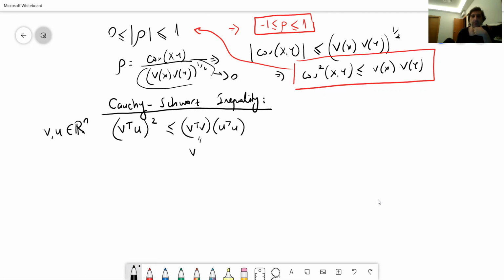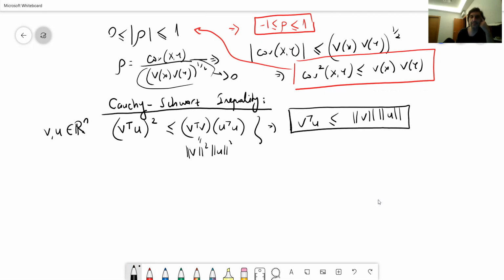You can also call this v squared and u squared. So in other words, v transpose times u, the inner product of these two vectors, is going to be smaller than or equal to the product of the norms of these two vectors. I guess you can see the similarity here.